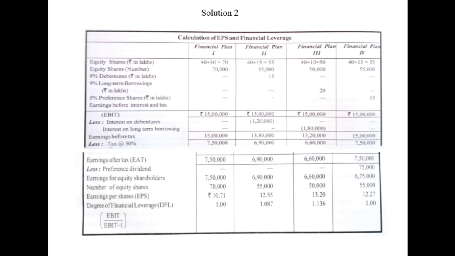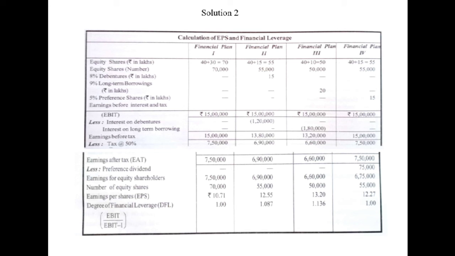After that, we calculate the financial leverage. The formula for calculating financial leverage is EBIT upon EBIT minus I. I is the amount of interest. So under the first financial plan, there is no interest paid because there are no debentures or loan taken. So EBIT is rupees 15 lakhs. So 15 lakhs divided by 15 lakhs minus 0. So the financial leverage under the first financial plan will be 1.